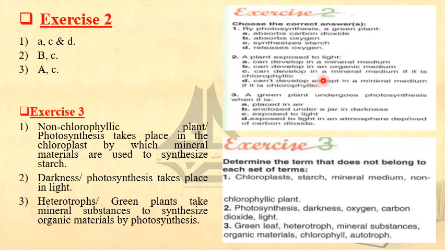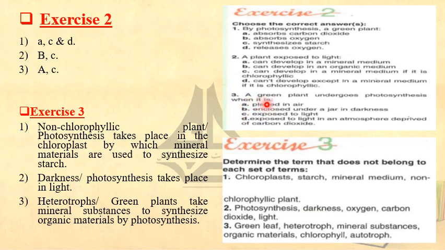C. Can develop in a mineral medium if it is chlorophyllian? True. Only if it is green, it can develop in a mineral medium in order to make photosynthesis. Cannot develop except in a mineral medium if it is chlorophyllian? No, the chlorophyllian plant can develop in mineral and organic medium.